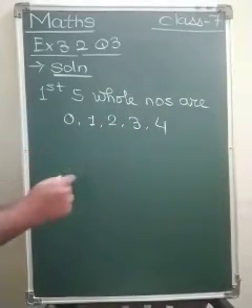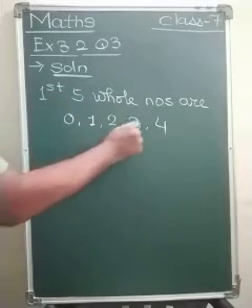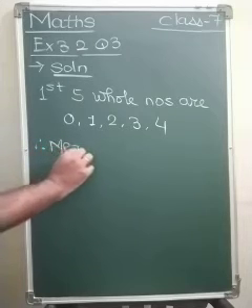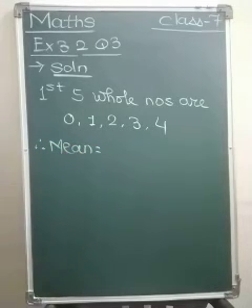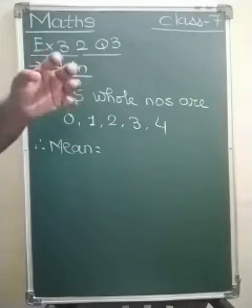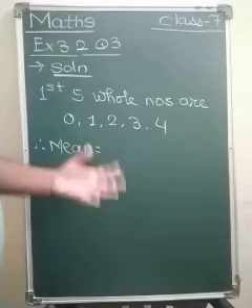Total how many numbers are there? How many observations are there? 5. 1, 2, 3, 4, 5. Therefore, mean equals to, again here we will write down the formula so that you can learn the formula by heart, and you can always use that formula.